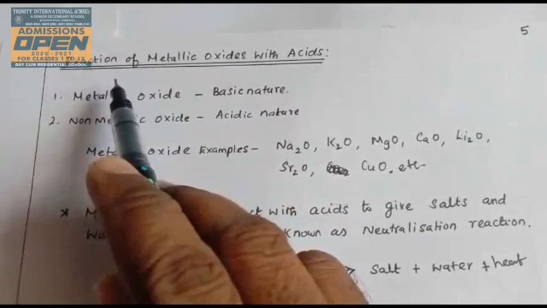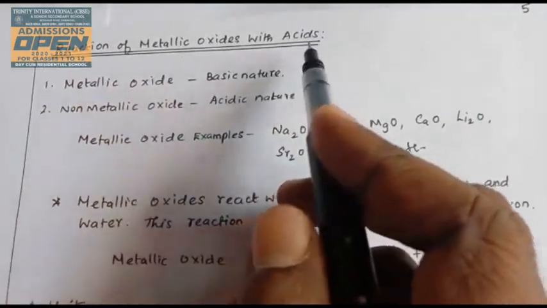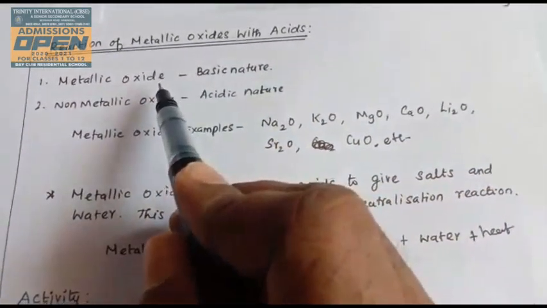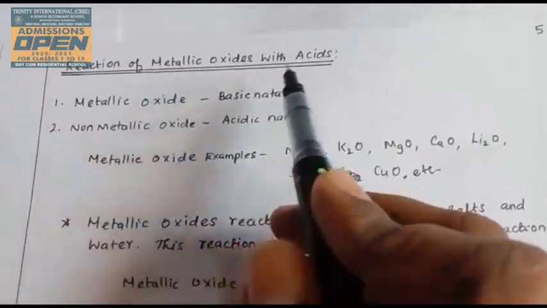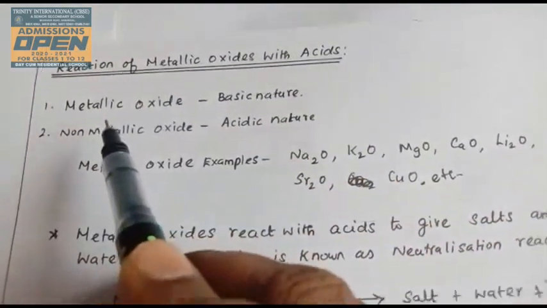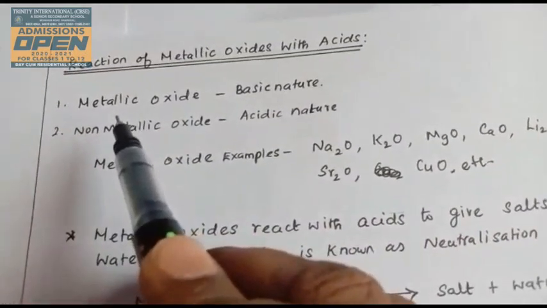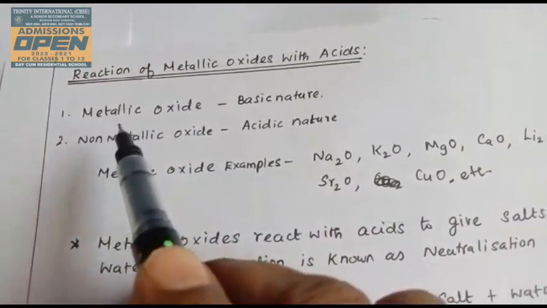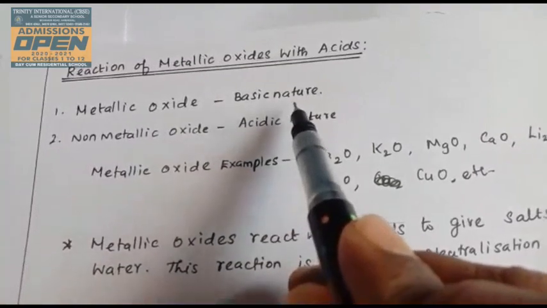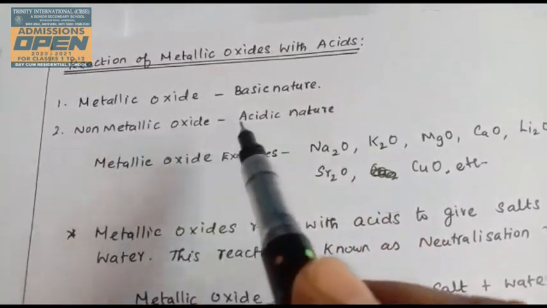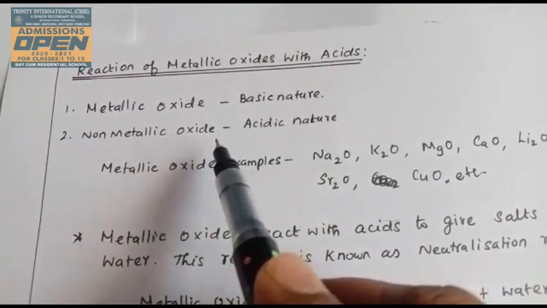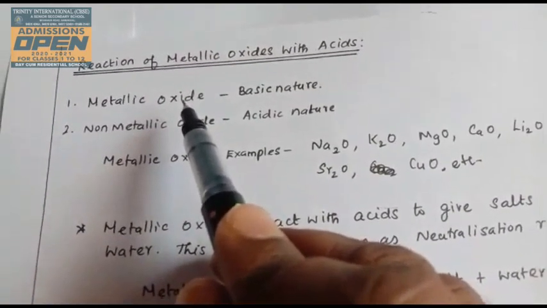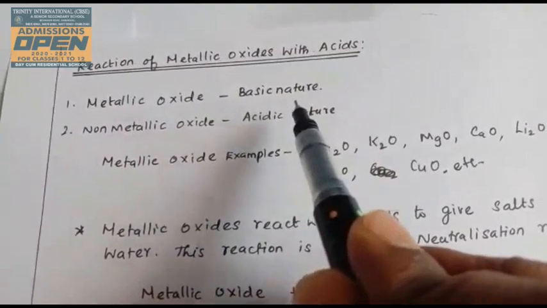Next, reaction of metallic oxide with acid. This is another type of neutralization reaction, another form. So metallic oxide reacting with acid is a neutralization reaction. First of all, you will learn about metallic oxide nature. Metallic oxide nature is basic, and non-metallic oxide is known as acidic in nature. Later we will discuss non-metallic oxide. First we will discuss metallic oxide. Metallic oxide nature is basic.